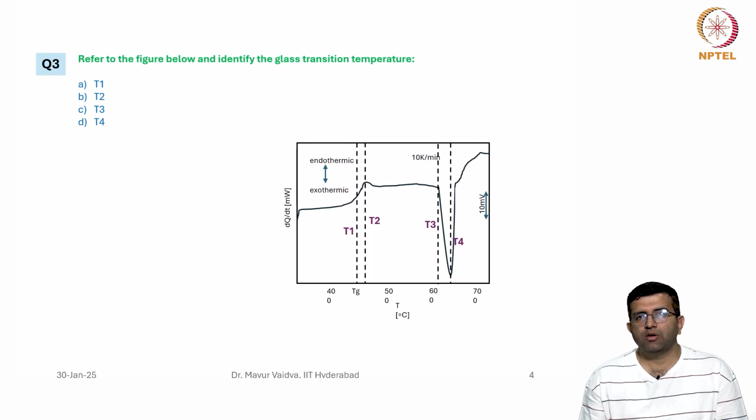Now, refer to the figure below and identify the glass transition temperature. This is a DSC curve shown here, and we need to see which of them corresponds to the glass transition temperature. Here we know that T4 represents the crystallization temperature. So the correct representation of the glass transition temperature is this. Remember, it's not a first order transition, so you don't get a peak, but it is simply an increase and a change in the inflection. So this is the glass transition temperature. The correct answer is A1.